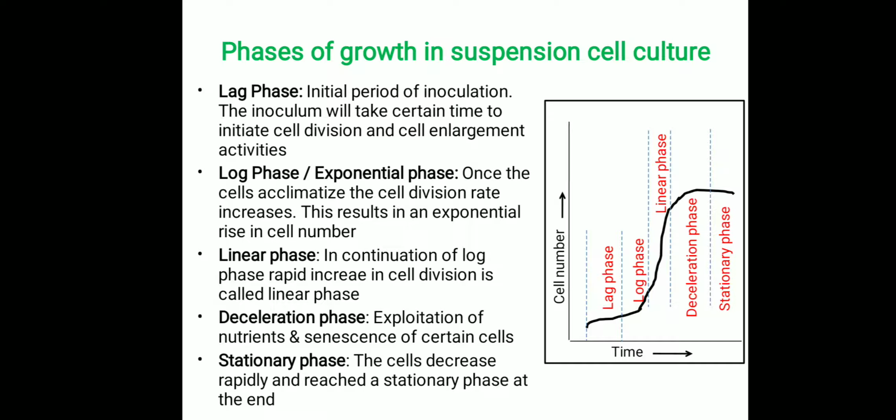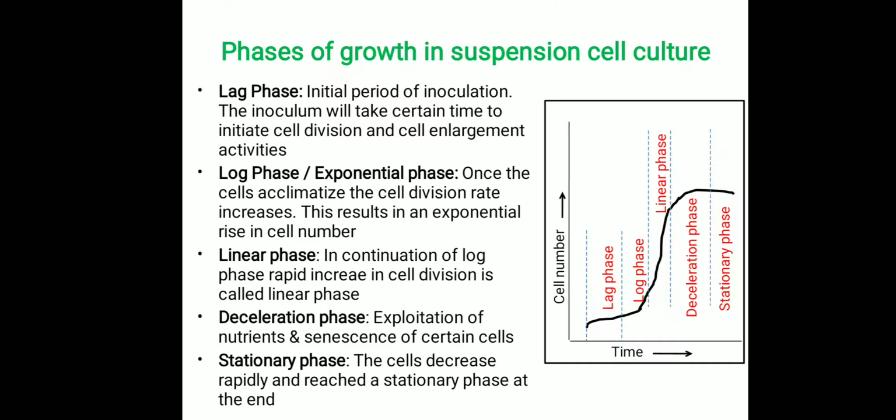In general, under suspension cell culture, the cells undergo several phases of growth. The first, initial phase is called the lag phase. In the initial period, the inoculum takes some time to acclimatize, then initiates cell division and cell enlargement activities; this is called the lag phase. The next phase is the log phase. Once the cells adapt to the microenvironment, cell division increases. This results in an exponential rise in number.